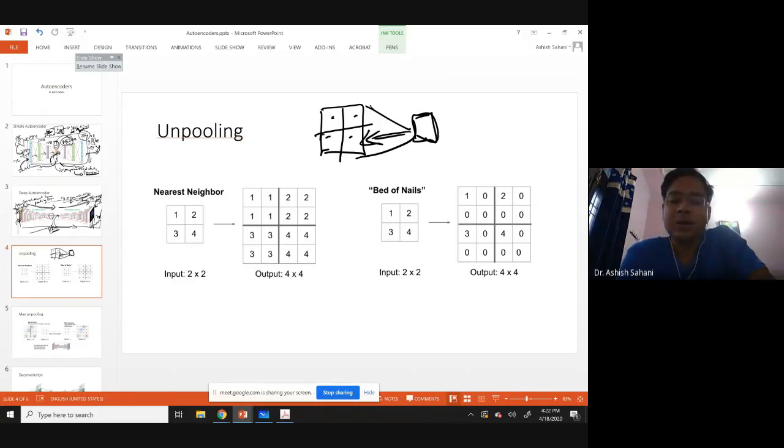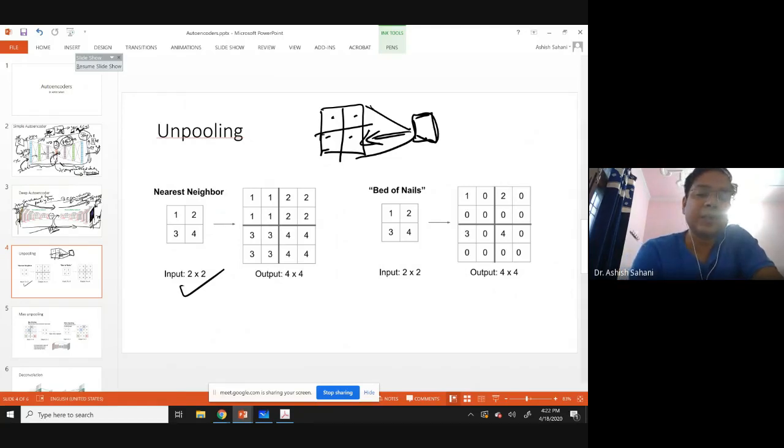There are two well-known methods for this. One is the nearest neighbor method. In the nearest neighbor method, if there is one pixel which is 1, then you copy it four times: 1 1 1 1. If there is 2 on this side, then you copy it four times here. 3 is copied four times, 4 is copied four times.